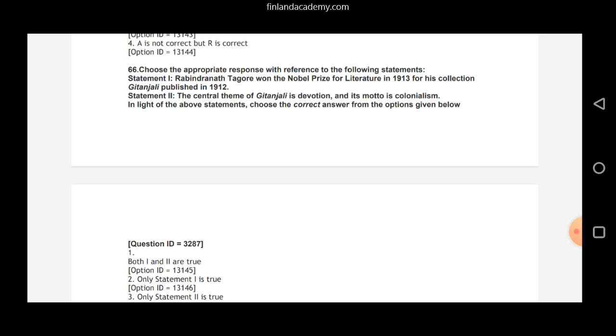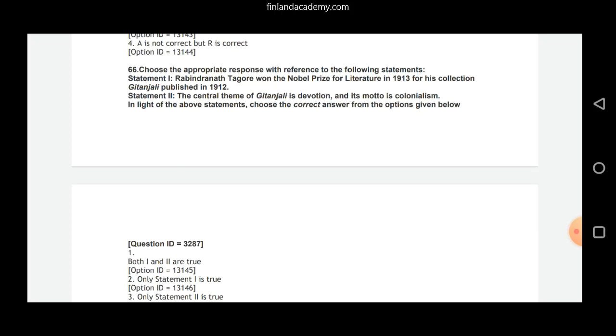See, if we look at statement 1, this is absolutely right. Rabindranath Tagore won the Nobel Prize for Literature in 1913 for Gitanjali, which was published in 1912. So, no doubt about it. Then statement 2 says that the central theme of Gitanjali is devotion. Okay, it is correct till here. And its motto is colonialism. No, absolutely wrong. What is Gitanjali?